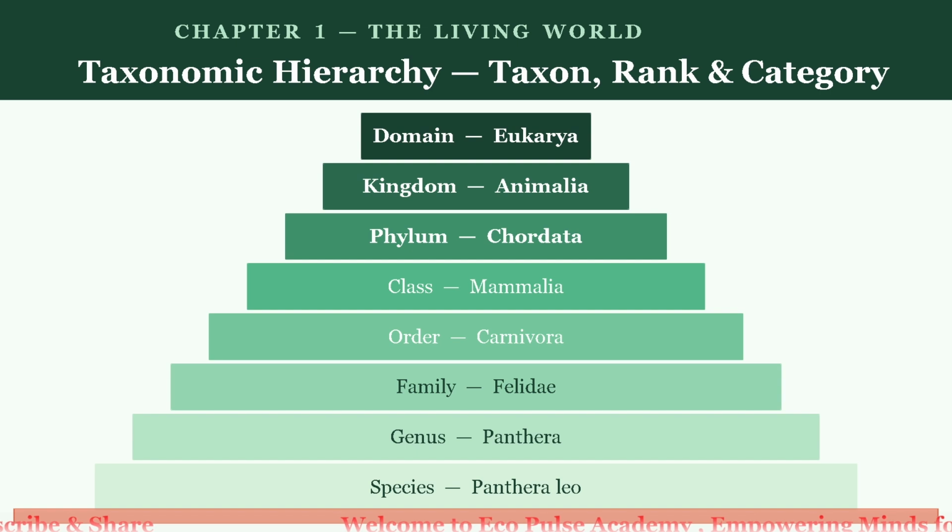And what is the species? Species is the basic unit of classification that represents a group of individuals that can interbreed and produce fertile offspring. Example, Panthera leo, that is the lion.